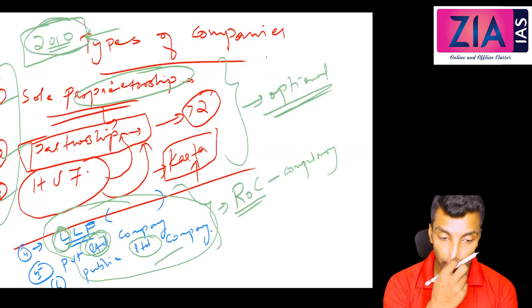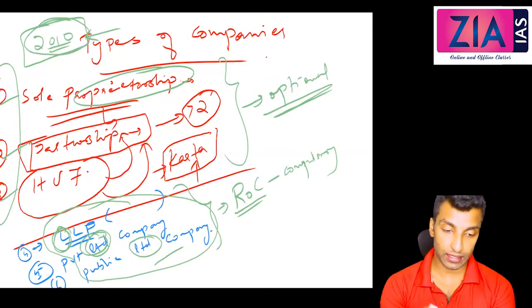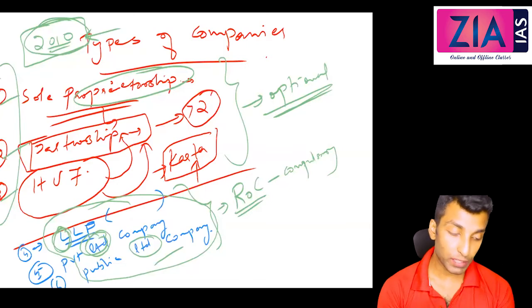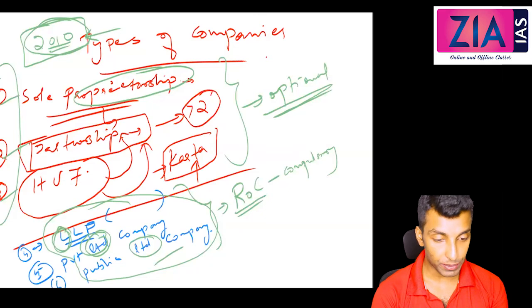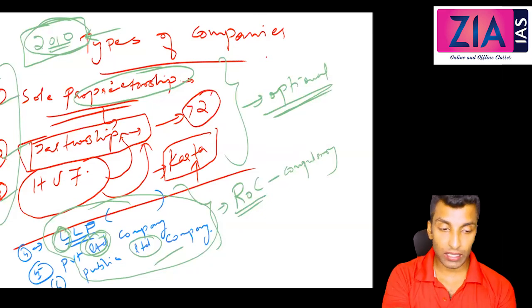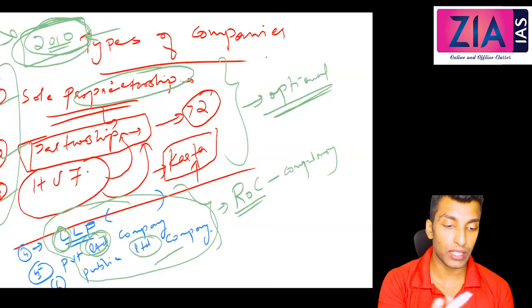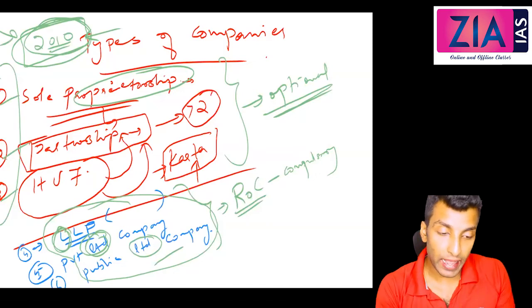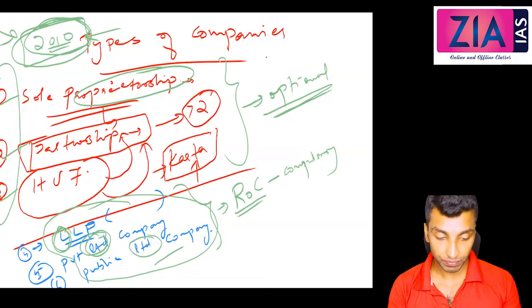So that is the reason why in a limited company the liability is limited to some extent. The company and the ownership are entirely different. Liability of the owners is limited to the subscribed capital. Let's suppose you hold only one share. Your liability is only this one share. Whatever value is there, you lose it. That's it, nothing more. There is no claim on your personal assets, your other assets apart from the company.